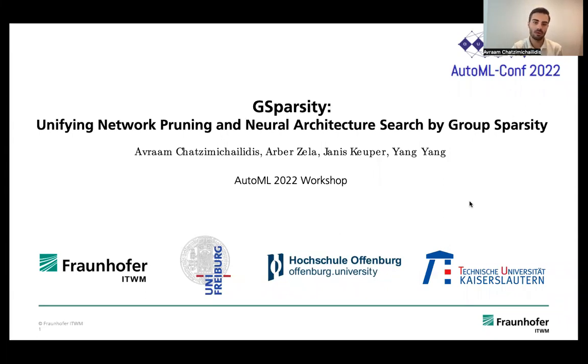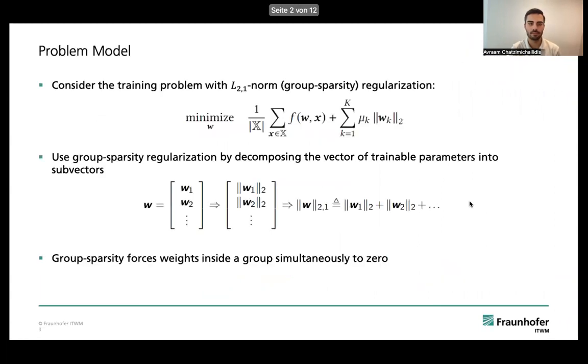Today, I present to you our paper GSparsity: Unifying Network Pruning and Neural Architecture Search by Group Sparsity. This work is done in collaboration with Abasela, Yannis Kuiper, and Yang Yang.